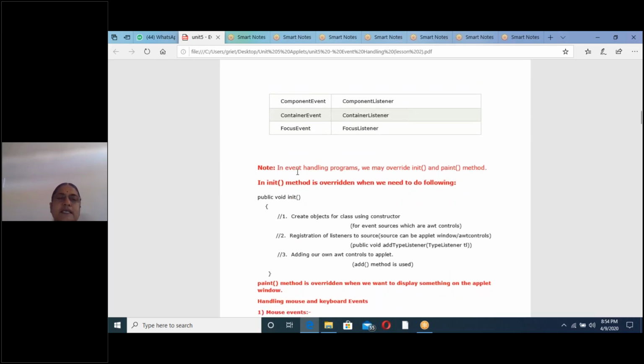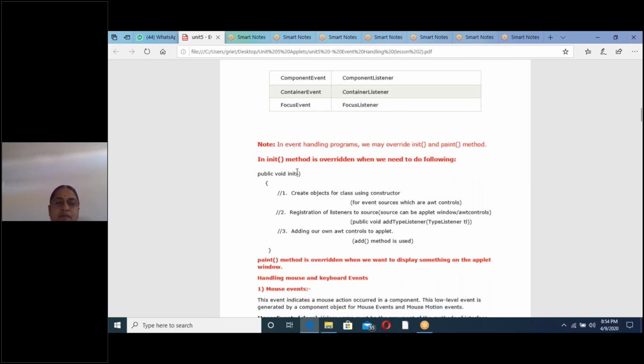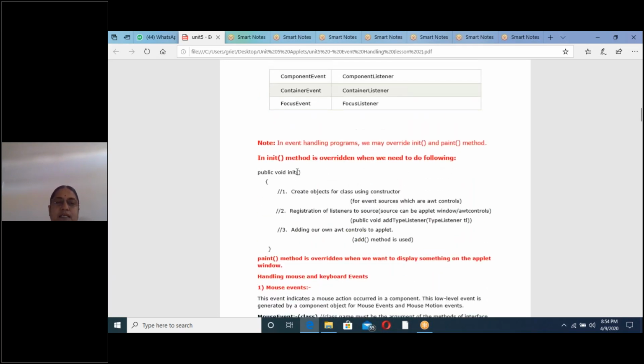Next, in the applet class, already we know how many methods are there. 5 methods are there, no? What are the 5 life cycle methods of the applet class? Last class I explained: init, start, paint, stop, destroy. The first 3 methods are executed automatically. What are the first 3 methods? Init, start, and paint.